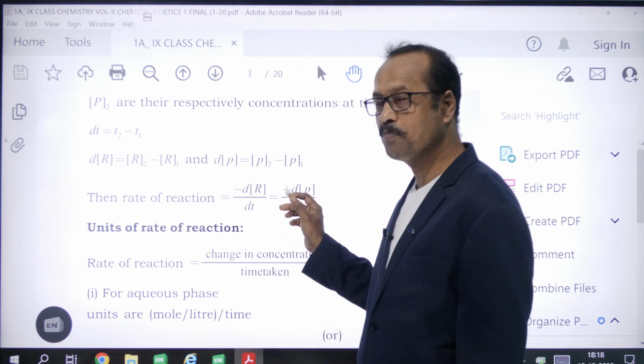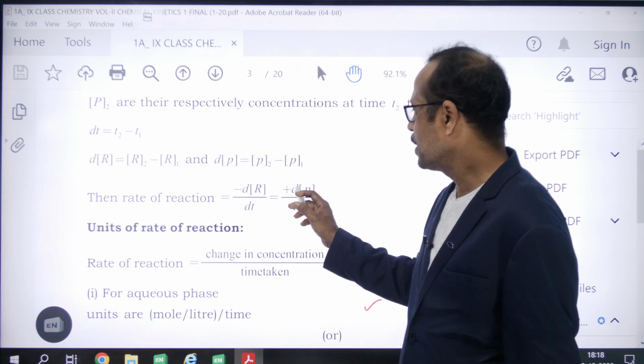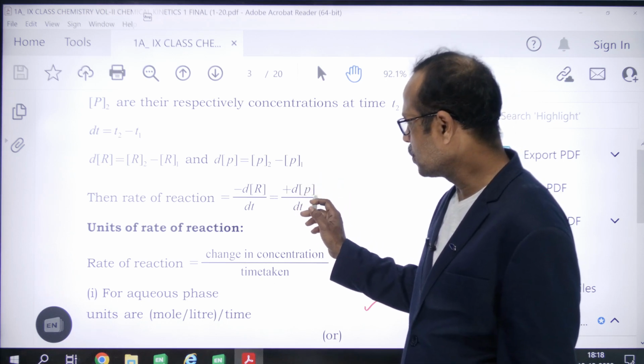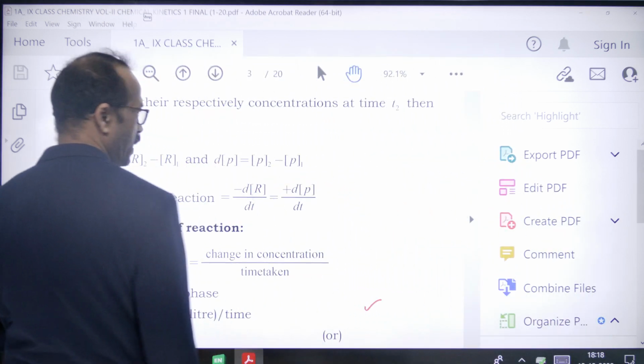So here we say plus, because the concentration of product is increasing. So plus the increase in the concentration of products by time. So this is the rate of reaction.